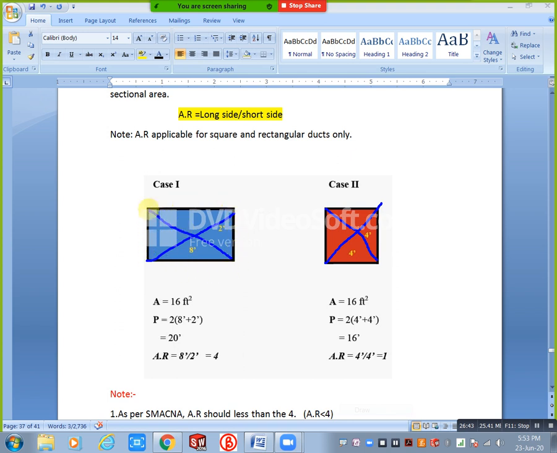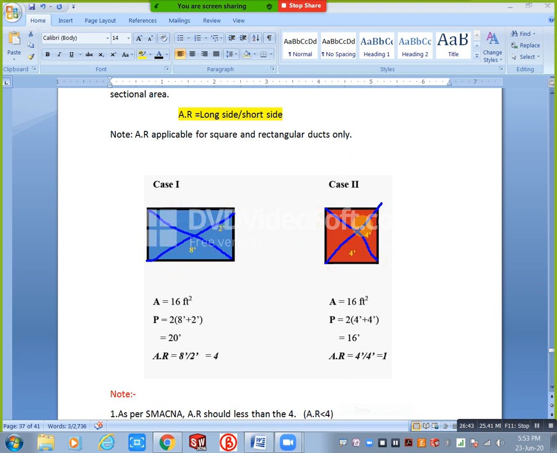How do we get friction? When our air contacts the surface, that is how we get friction and pressure losses. Here we have a larger contact area, that's why the pressure and friction loss is more compared to the square duct. Now aspect ratio is the larger side divided by the shorter side.